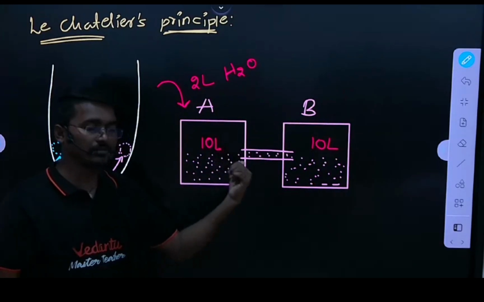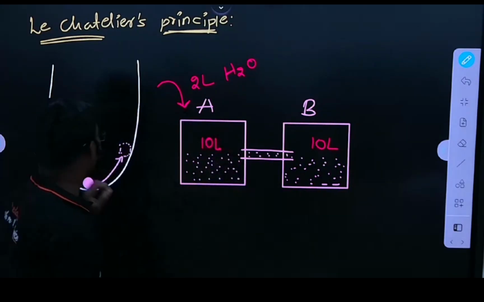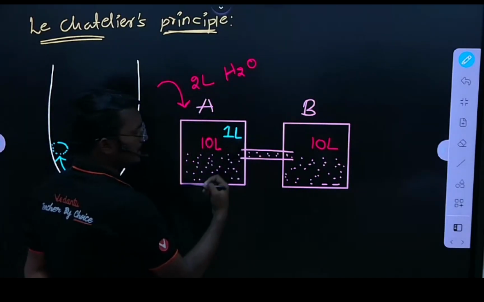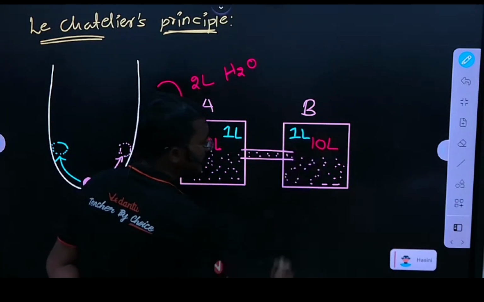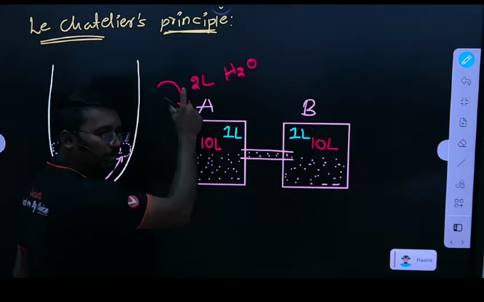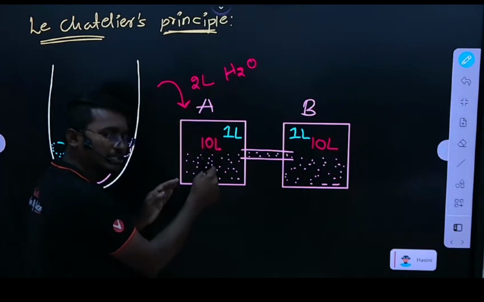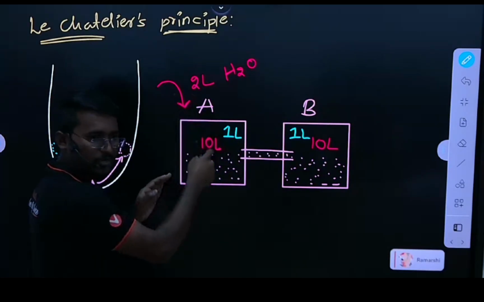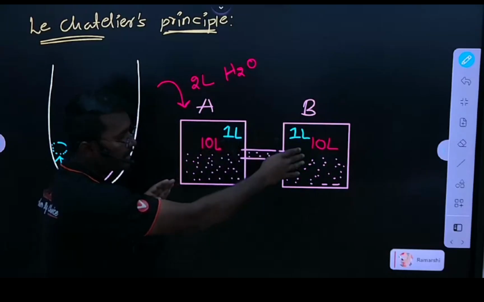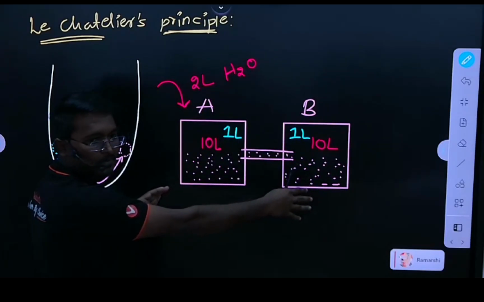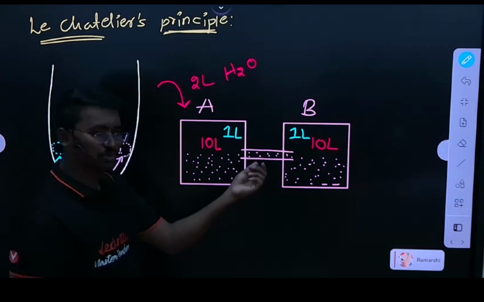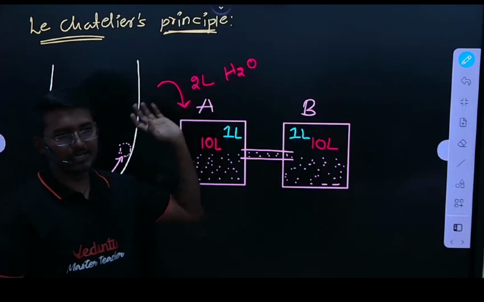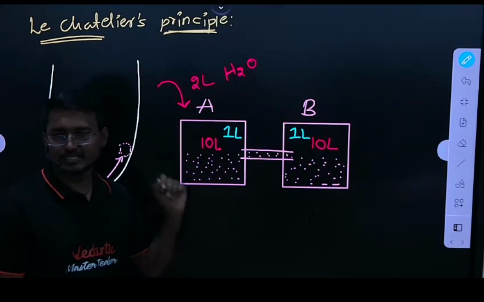But this system opposes the change. How does it oppose the change? Here 1 liter stays in chamber A and 1 more liter is added to chamber B. That means whenever we add 2 liters to chamber A, 1 liter is automatically lost from chamber A, and simultaneously 1 liter is added in chamber B. That means whatever change we initiate here, that change is opposed by the system. That principle discussed by Le Chatelier is called Le Chatelier principle.